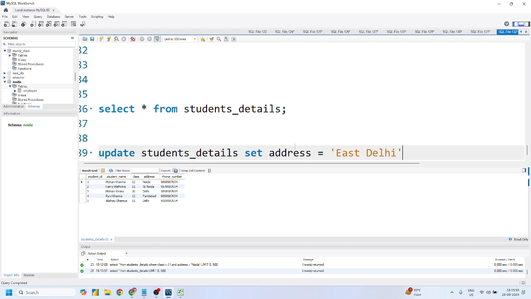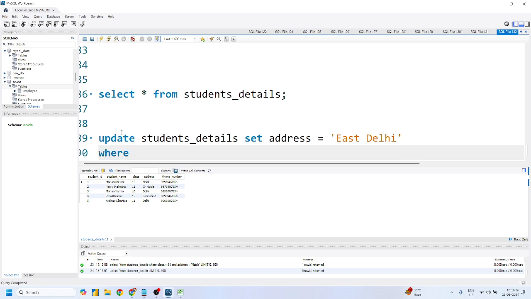All the addresses become East Delhi. It will try to update all Delhi to East Delhi, and this is the issue, right? That's why the default behavior does not allow you to run this update and delete query. Yes or no?